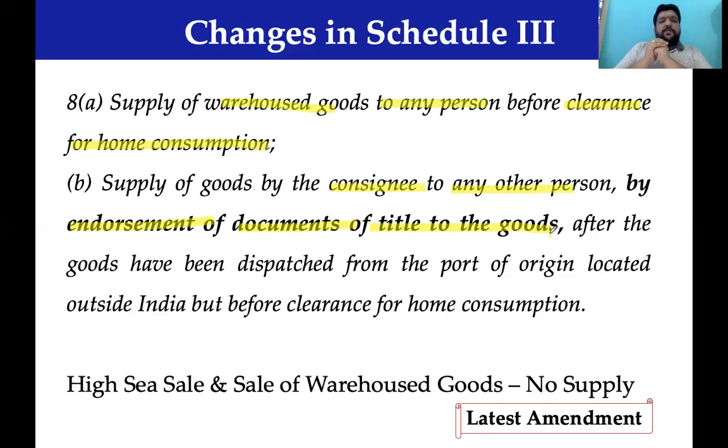After the goods have been dispatched from the port of origin, that is, goods are exported from, let's say, Hong Kong, and are coming into India, before the goods come into India, there is an Indian importer.